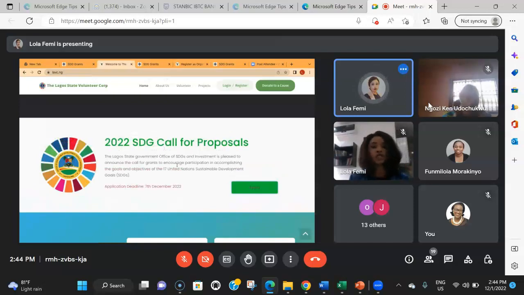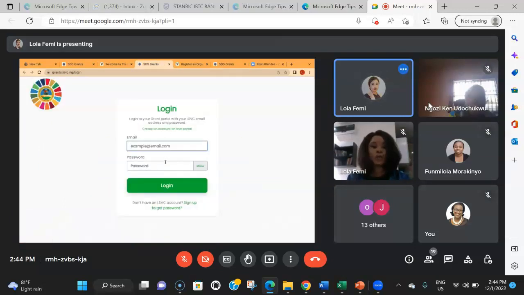As soon as you complete your sign up process, you receive our verification email. You click on the banner, and then you click on the email. You verify your email, and then you can go to your dashboard. You see this banner, you click on apply, and then that just leads you here. So to log in, you're going to need your email and your password.